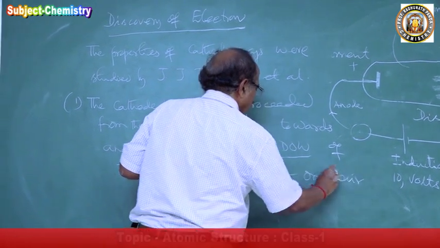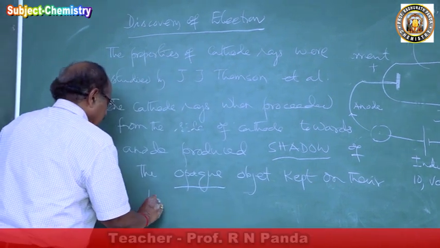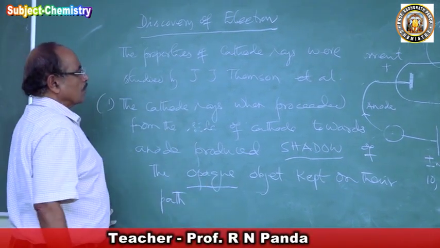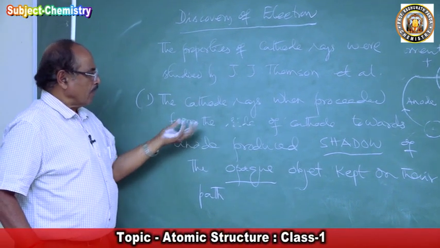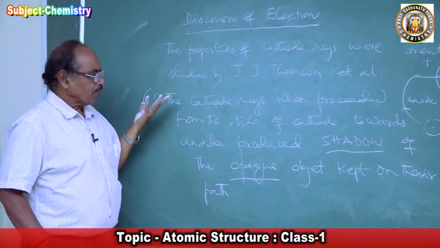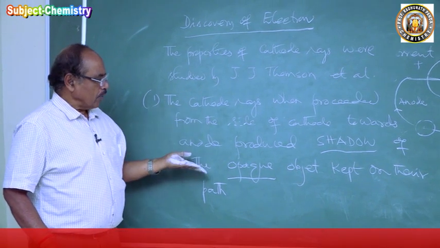Very interesting and important. So when the cathode rays proceeded from cathode towards anode, they produced a shadow of an opaque object.